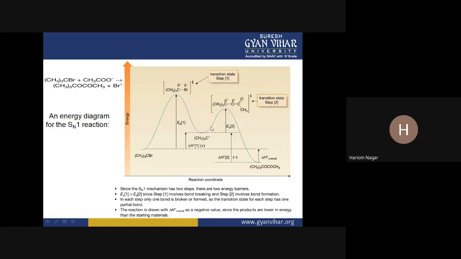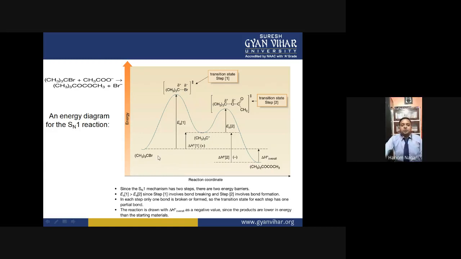And to form the bond, there is a further requirement of energy. This requirement of energy is the difference between the energy of the carbocation and transition state number two. This difference is called the activation energy for the breaking of the bond and formation of this product. After formation of this bond, there is a release of energy, and the product formed is the ester product.